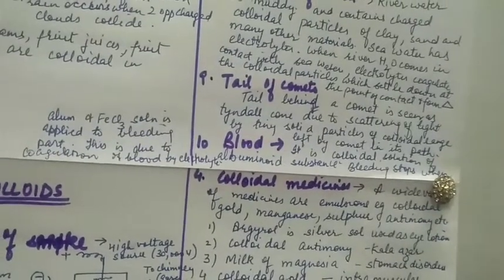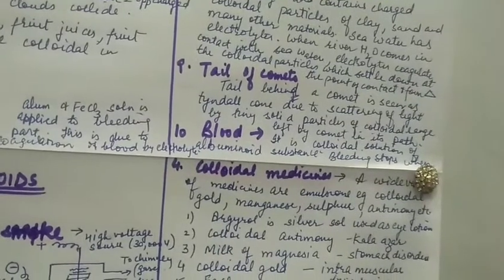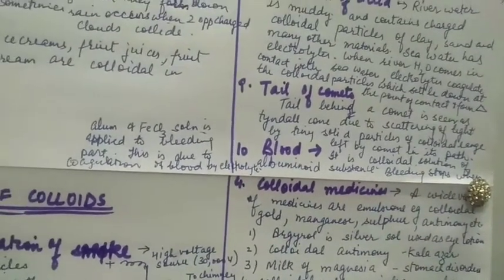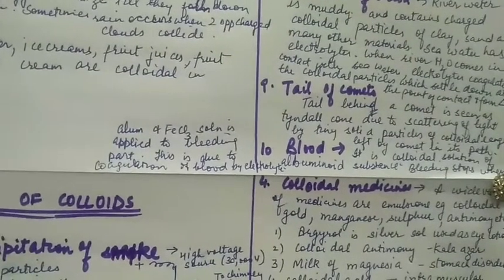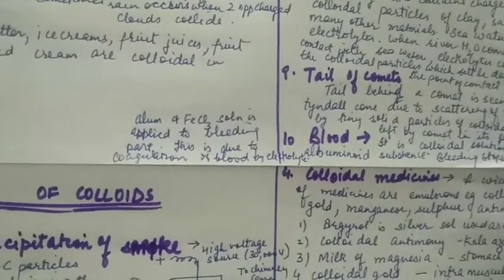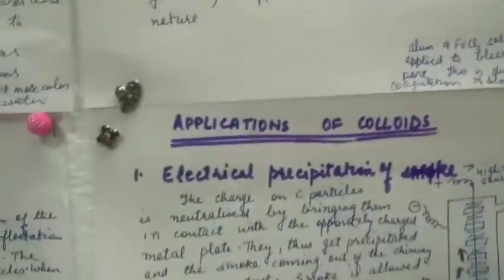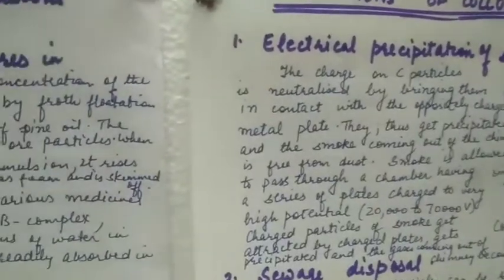Blood is also a colloidal solution of albuminoid substance. Bleeding stops when alum or ferric chloride solution is applied to the bleeding part. This is due to coagulation of blood by the electrolytes of ferric chloride or alum.